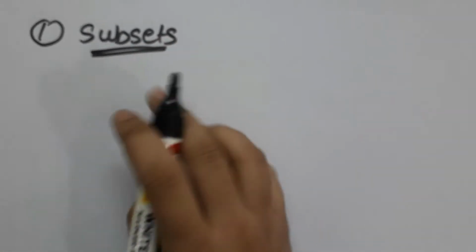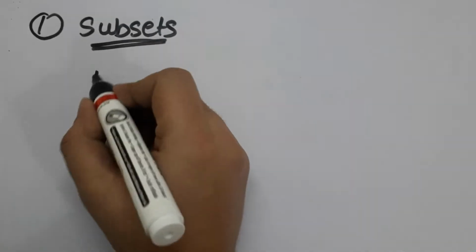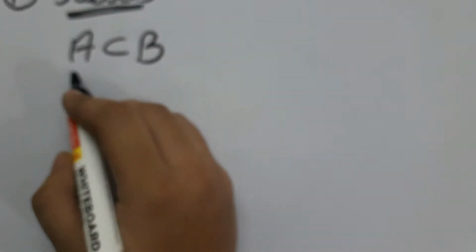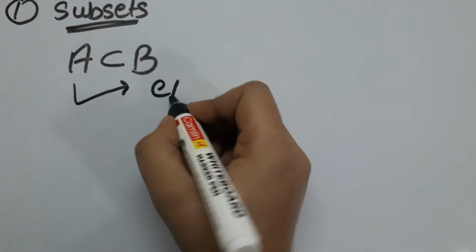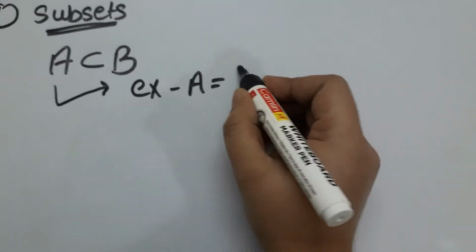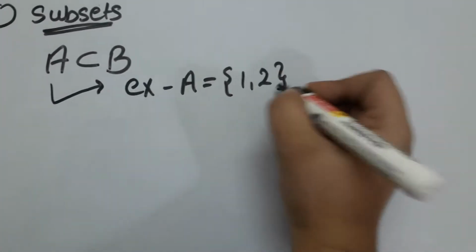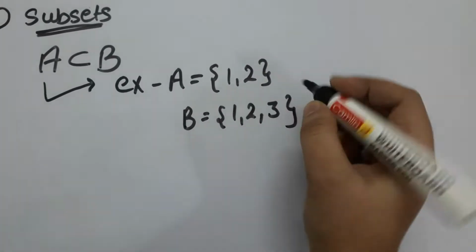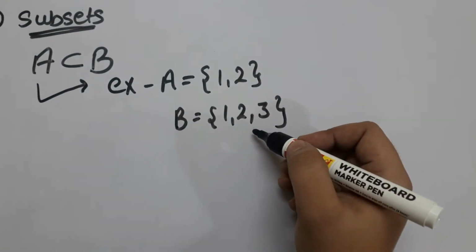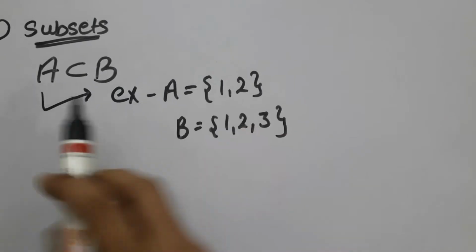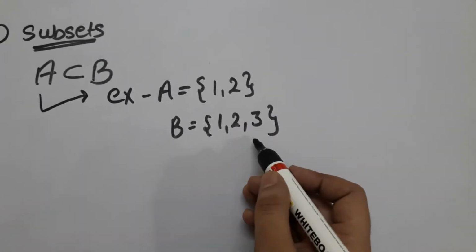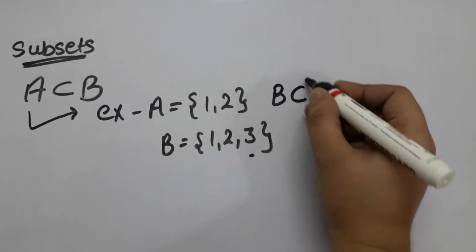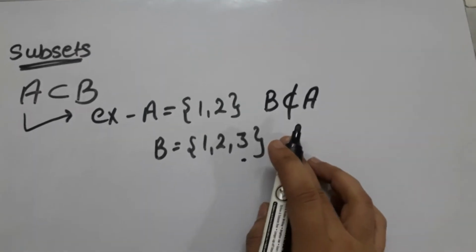What is a subset? First thing, a subset is a set. Set A will be called a subset of B if every element of A belongs to B. For example, if A is a set having elements 1, 2 and B is a set having elements 1, 2, 3, then elements of A, 1 and 2, also belong to B. So we will say that A is a subset of B and represent it like this. But note one thing, that element 3 in B does not belong to A. So we will say that B is not a subset of A and represent it like this.